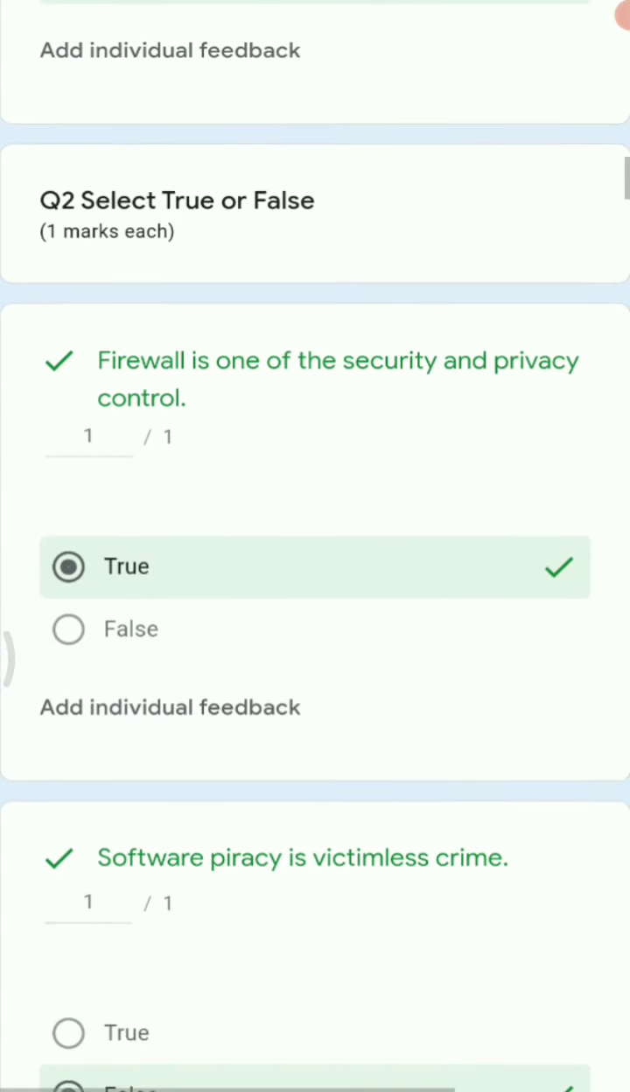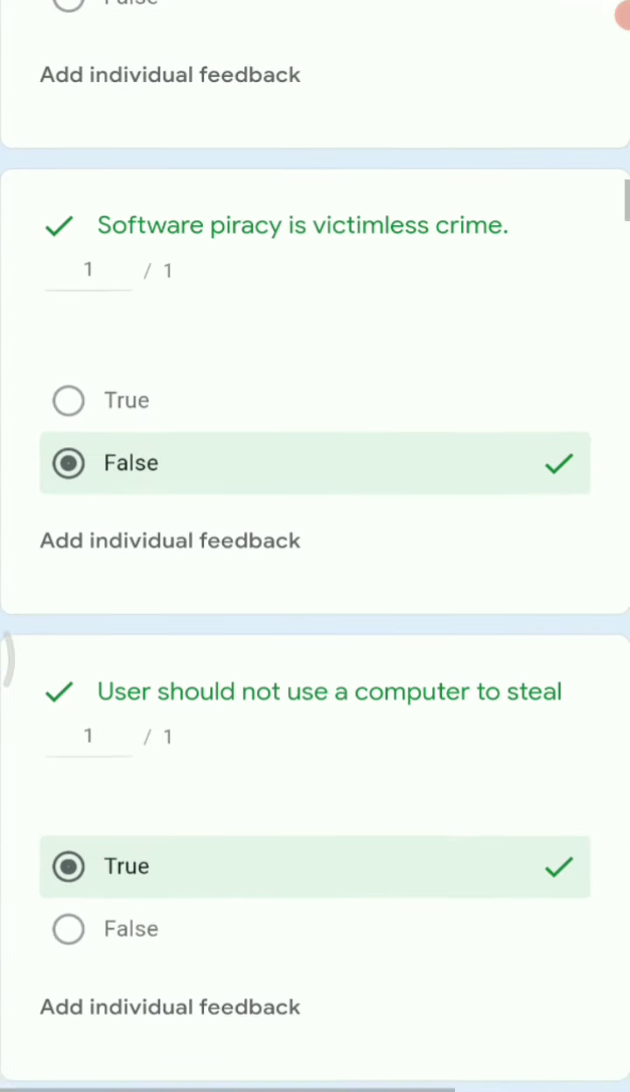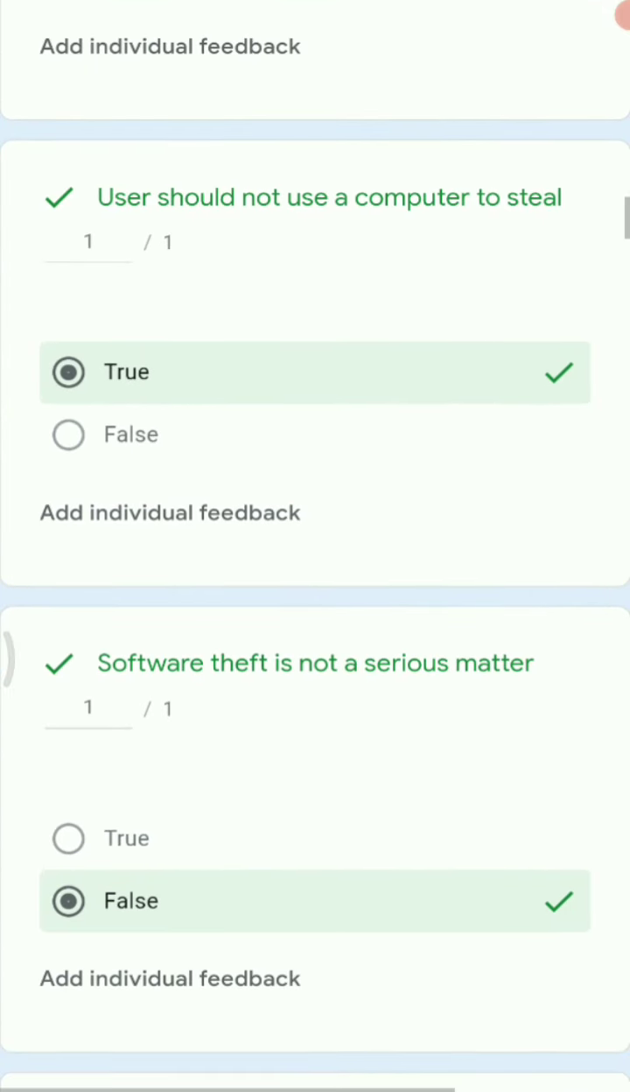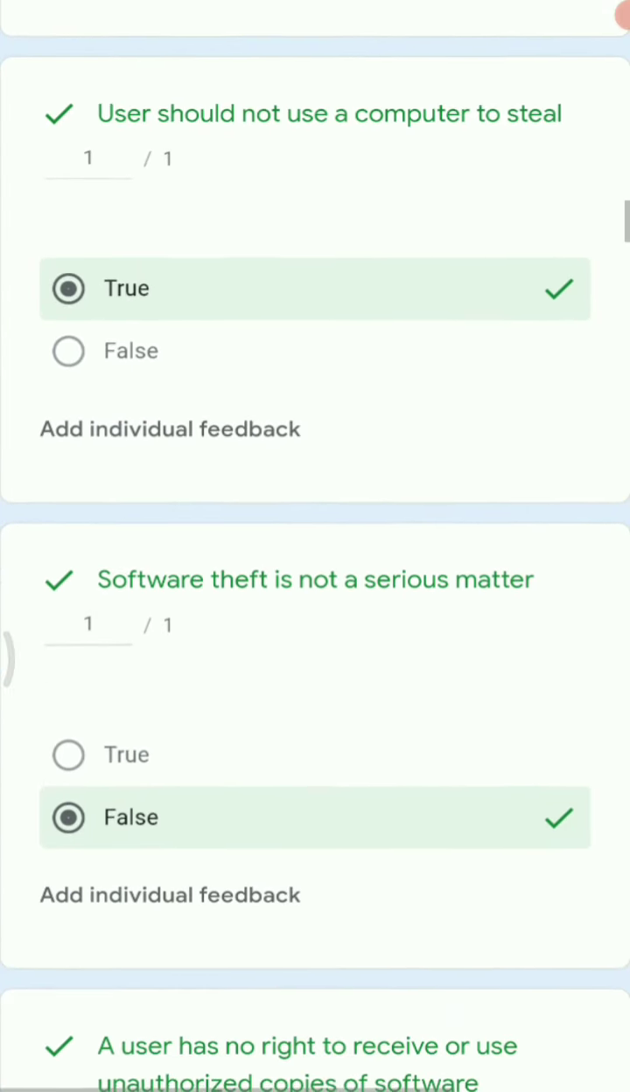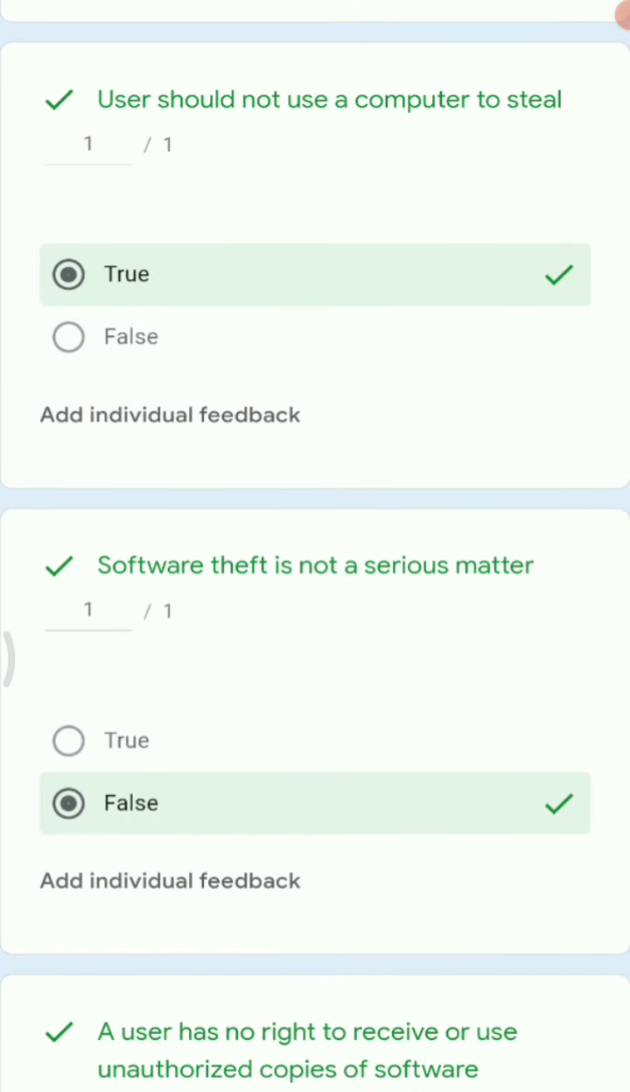Next, state whether true or false. First, firewall is one of the security and privacy controls. So this is exactly correct and it is a true statement. Next, software piracy is a victimless crime. So this is false. Next, user should not use a computer to steal. This is true. You should always make use of the computer in a proper manner, not to steal the data of others.